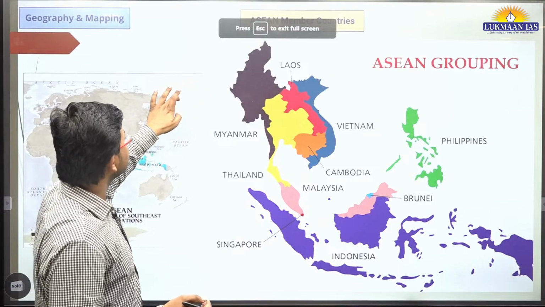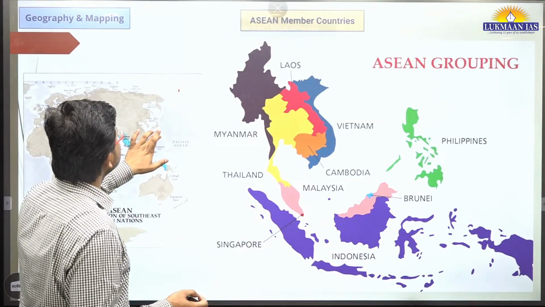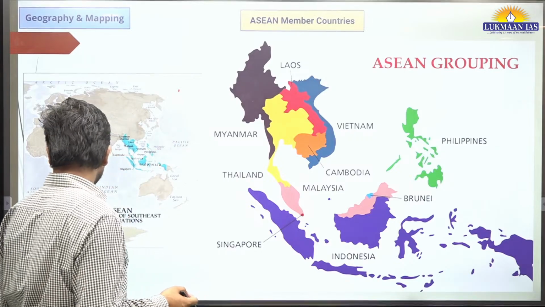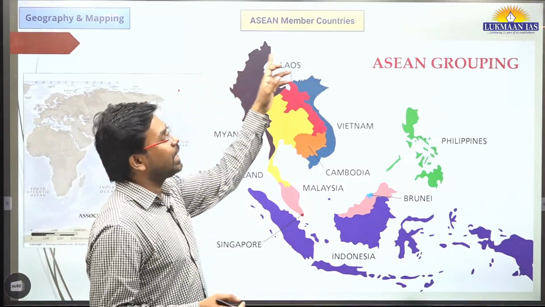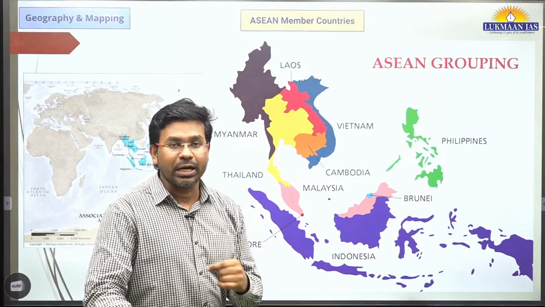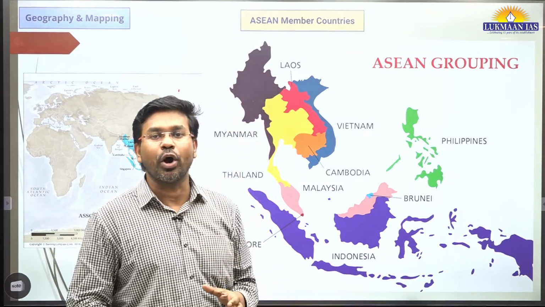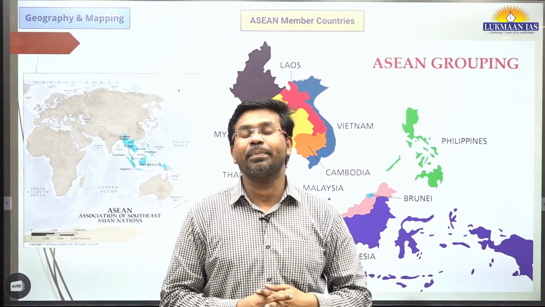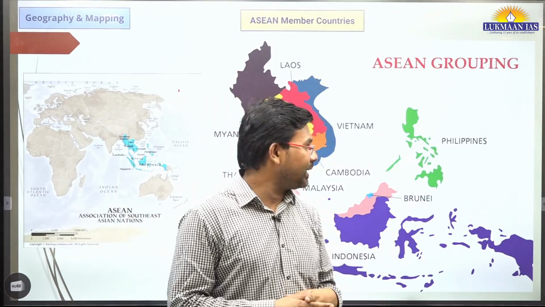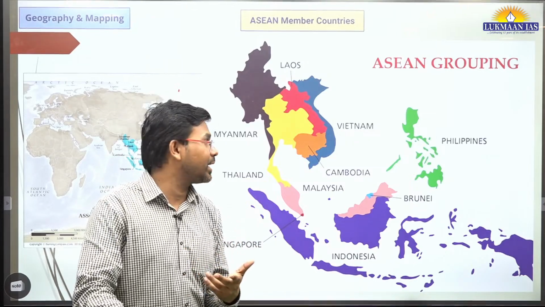Name of the topic is ASEAN. So the topic that we are going to discuss, its name is ASEAN. So ASEAN member countries we are going to locate today. ASEAN stands for Association of Southeast Asian Nations, right? So it's a grouping of 10 countries that are part of Southeast Asia. So let us discuss the names of those countries that are members of ASEAN.